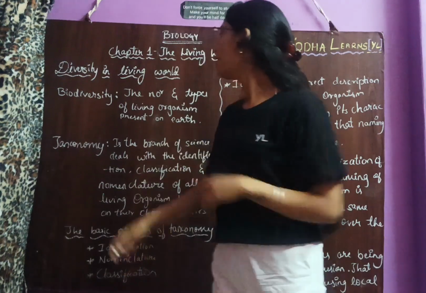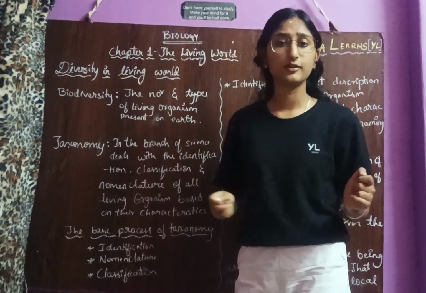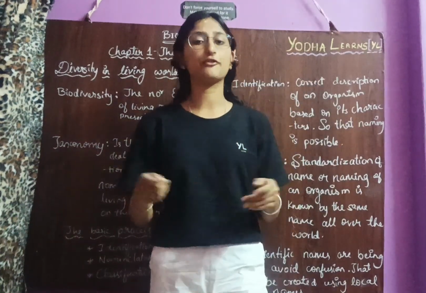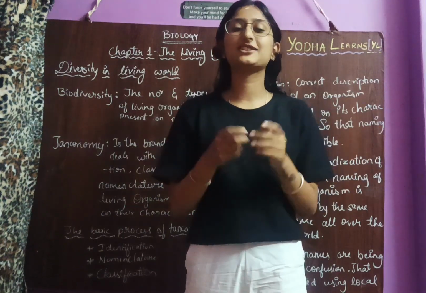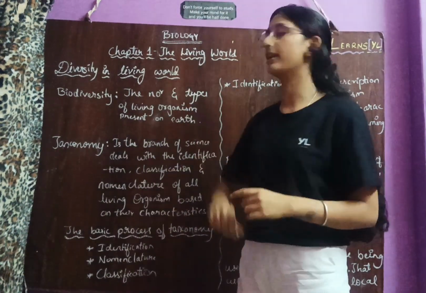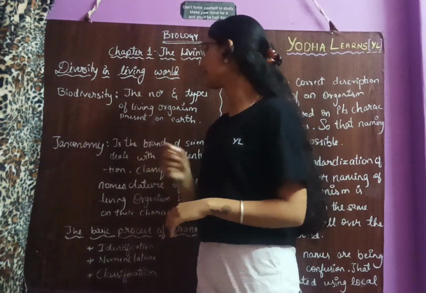What is our first concept? Diversity in the living world. What is diversity in the living world? It is where the organisms live and stay. In diversity in the living world there is biodiversity.